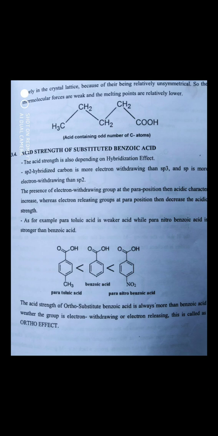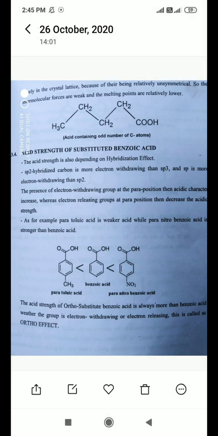The presence of an electron withdrawing group at the para position increases the acidic character. Just as we have seen in the negative inductive effect, when chlorine, bromine, iodine, or a nitro group is attached at the para position of an aromatic acid, the acidic nature of that compound increases.